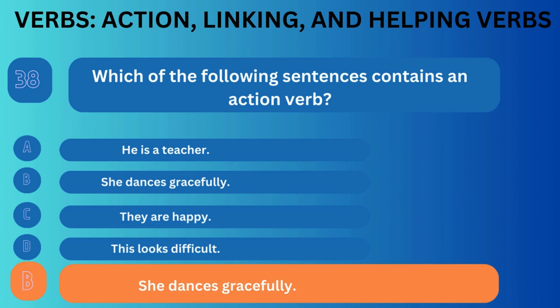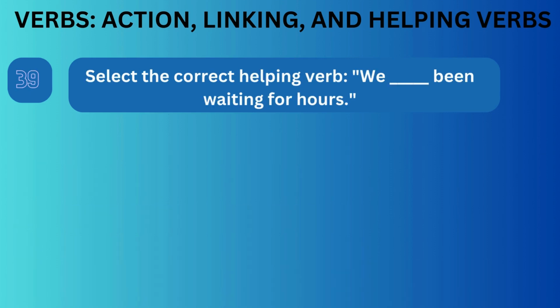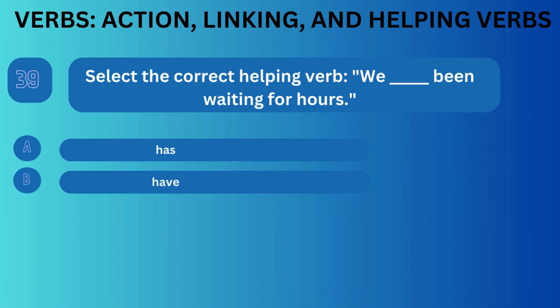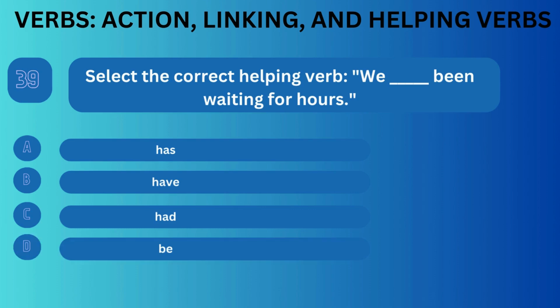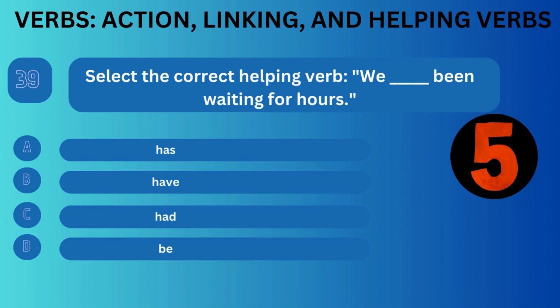Correct answer is B. Question number 39. Select the correct helping verb. We underscore been waiting for hours. Option A, has. Option B, have. Option C, had. Option D, be.